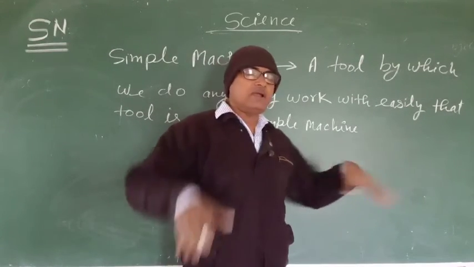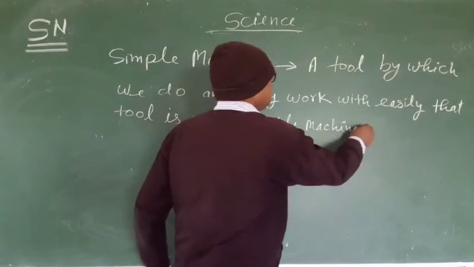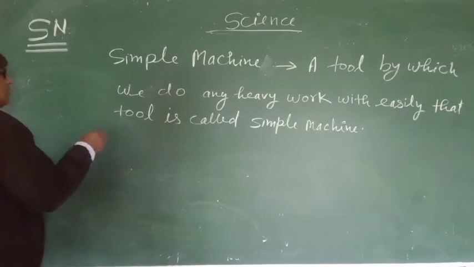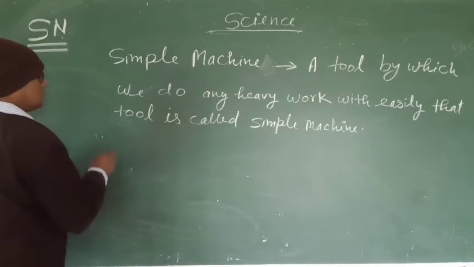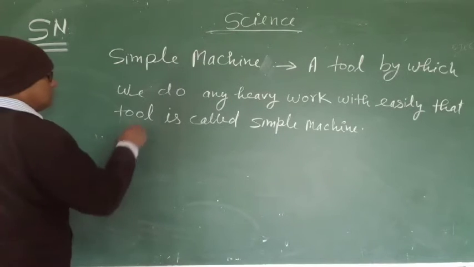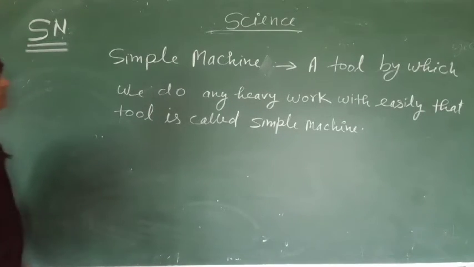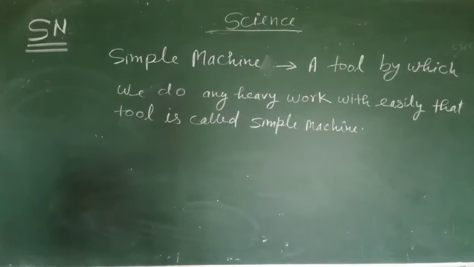Okay, different types of tools. The categories of simple machines are 6 types.